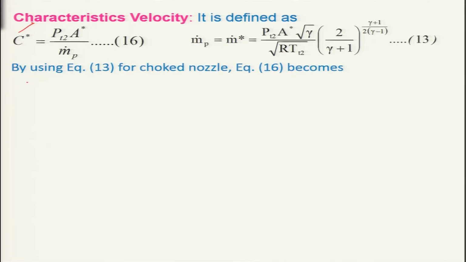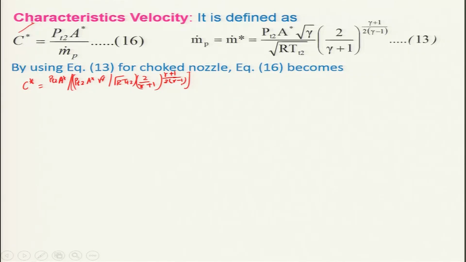Then we get C star equal to PT2 times A star divided by PT2 A star root over gamma divided by root over R TT2, into (2 by gamma plus 1) to the power (gamma plus 1) by 2(gamma minus 1).